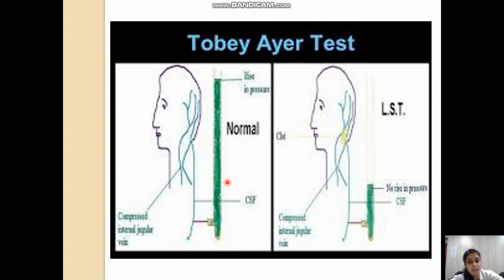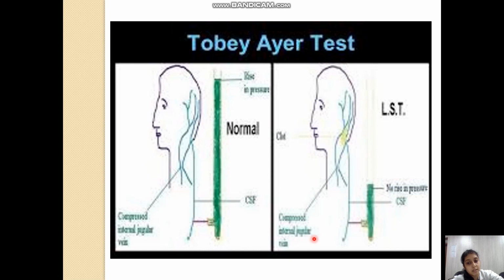Tobey-Ayer test. This test is done for diagnosis of lateral sinus thrombophlebitis. Whenever we compress the internal jugular vein, there will be a rise in the intracranial pressure, because the pressure is transmitted to the cranial cavity, and this we can see from the drain placed in the lumbar spine.